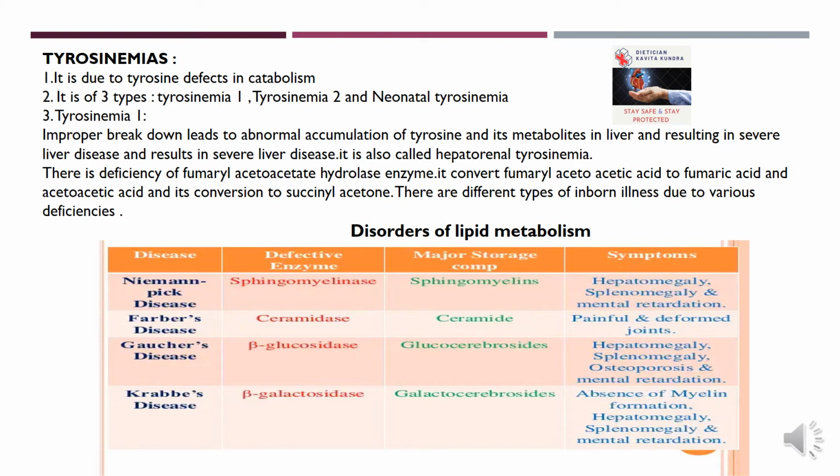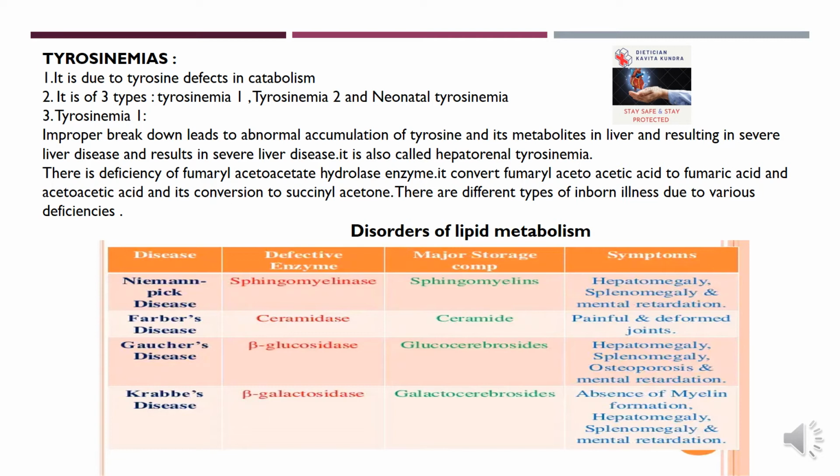There are different types of inborn illness due to various deficiencies. You can see below, disorders of lipid metabolism are given here. Niemann-Pick disease: the defective enzyme is sphingomyelinase, the major storage component is sphingomyelin, and the symptoms are hepatomegaly, splenomegaly, and mental retardation.